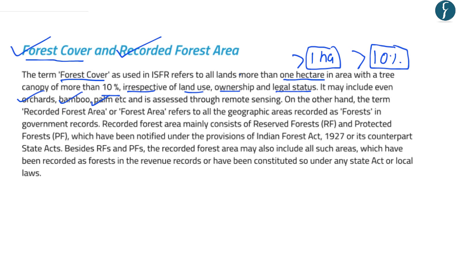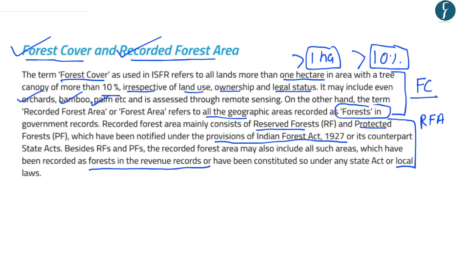Now, in contrast to this definition of forest cover, the definition of forest area is different. And it includes all those geographic areas which are recorded as forests in the government records. And these mainly consist of the reserved forests, protected forests, and all these forests have been notified under the provisions of Indian Forest Act 1927. Besides the reserved forests and the protected forests, the recorded forest area also includes all those forests which have been recorded in the revenue records.